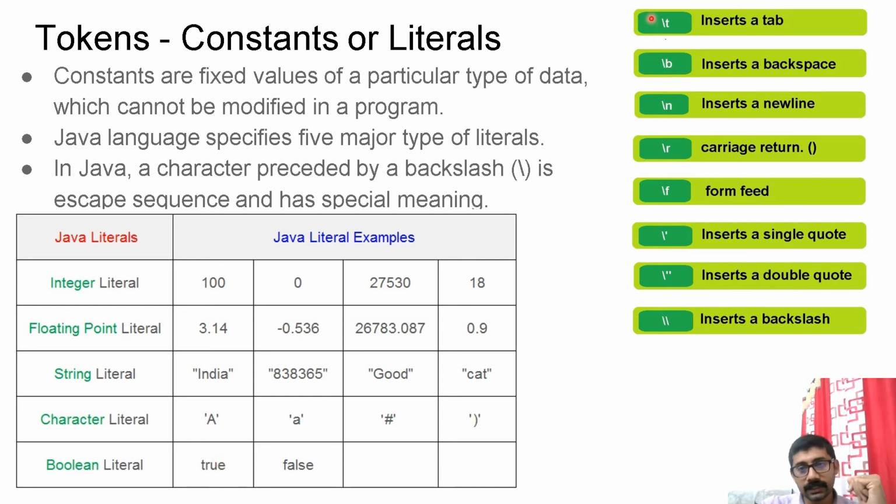Regarding escape sequences, these are the permitted meaningful escape sequences in Java. In your string, if you want to start the string from a new line, you can give \n so that your string will start from a new line. \n will force the carriage return to move to the beginning of a new line. So these kinds of different escape sequences are available in the language.